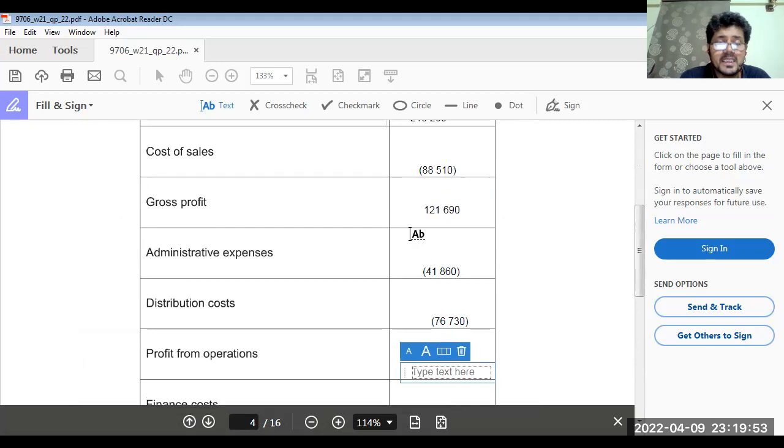Now profit from operations. Gross profit is 121,690 minus 41,860 minus 76,730. That makes your profit from operations 3,100. Now what do we have to do? We have to calculate the finance cost. So move towards the finance cost.